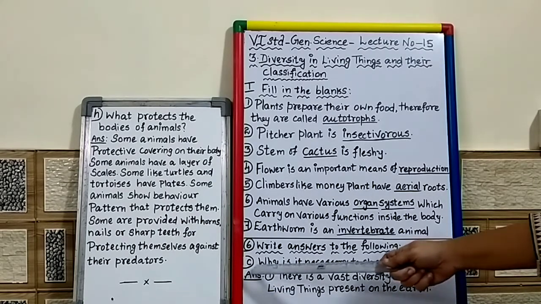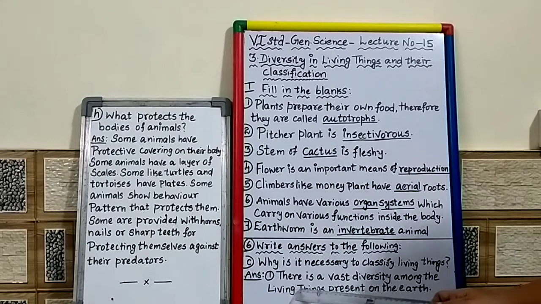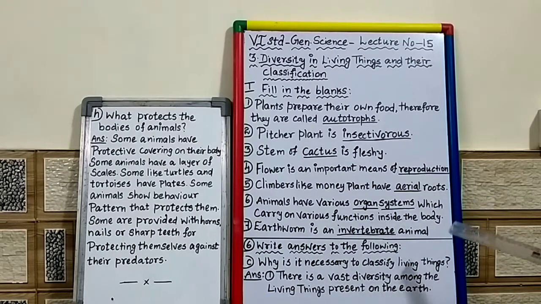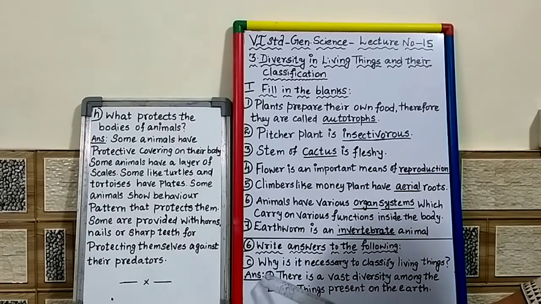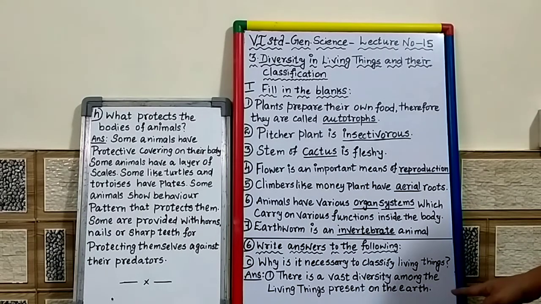The first point is written here, and another point is on the next page. First answer: there is a vast diversity among the living things present on the earth. We have seen that in this lesson. This is the first point.